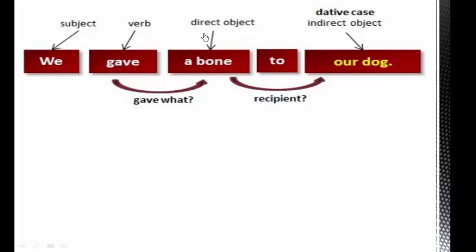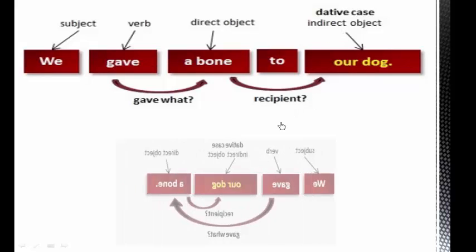A bone is the object, and to here is a preposition. Our dog is an indirect object. The direct object we can ask: give what? A bone, yes. So a bone is the direct object. And who's the recipient? The recipient is our dog. So our dog is the indirect object.